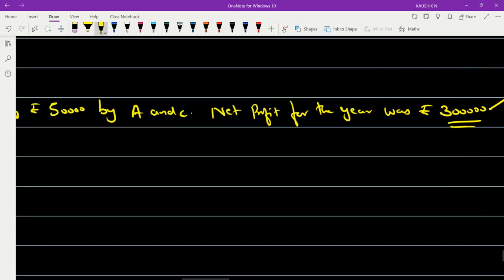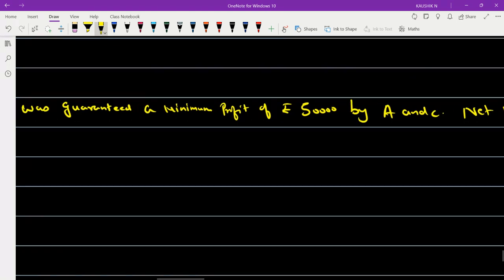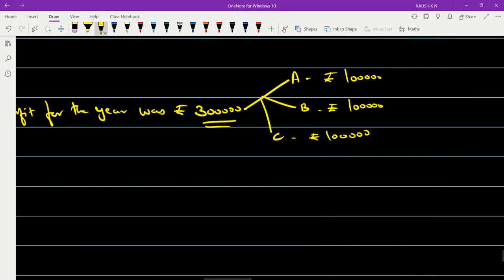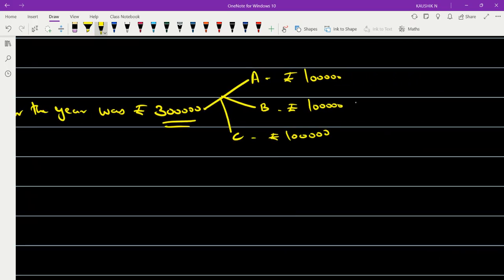Now, what is the promise amount that you gave to partner B? The promise amount was rupees 50,000. Now, how much are you giving to partner B when you divide the profit? Rupees 1 lakh. So, by comparing these two amounts, have you met the promise given to partner B, or have you not met the promise?